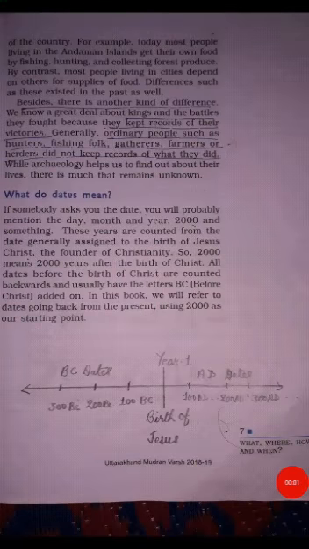Our last topic is, what do dates mean? When we study history, we always come across dates followed by the words AD and BC. What does it mean? I'll show you through this timeline. Now the center line is showing the birth of Jesus Christ, and the dates which fall before the birth of Jesus Christ are BC, and the dates which fall after the birth of Jesus Christ are called AD.